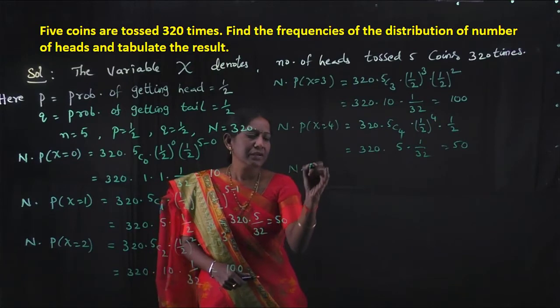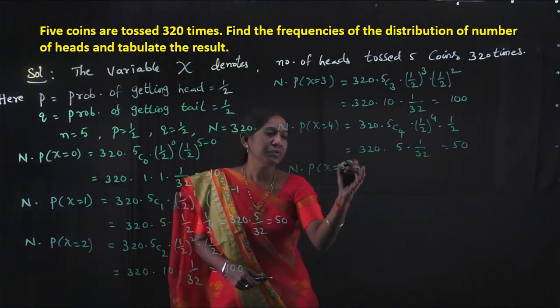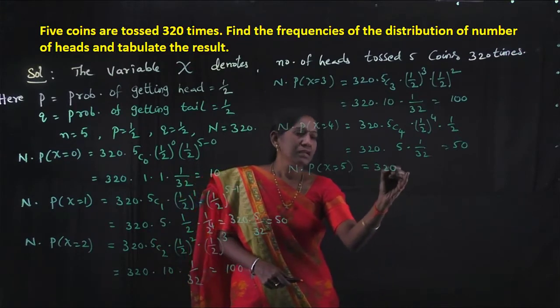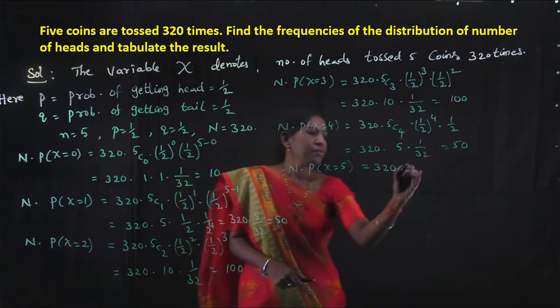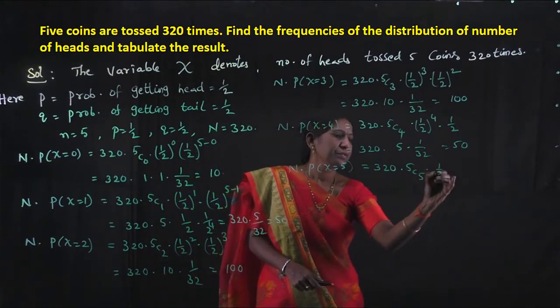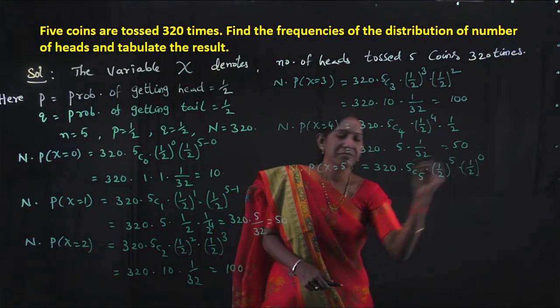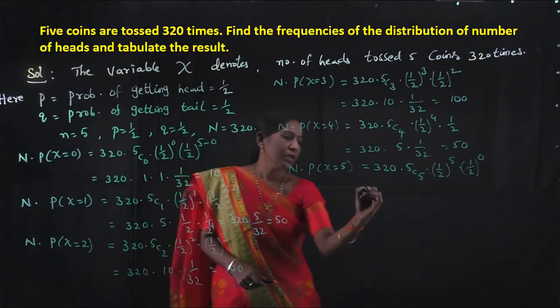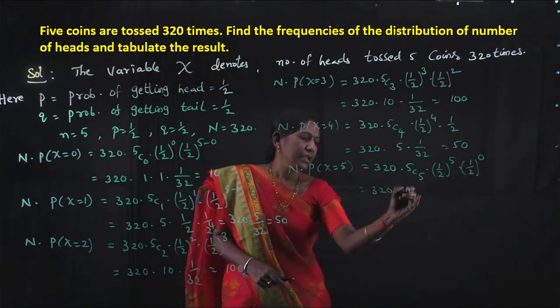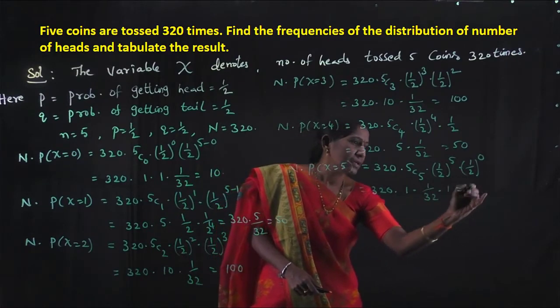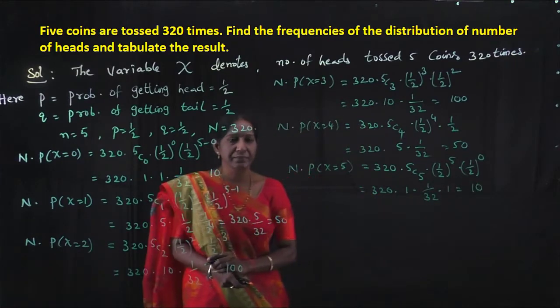And next one is capital N into P of x equal to 5. So that is 320 into 5c5 into 1 by 2 power 5 into 1 by 2 to the power 5 minus 5, 0. So 320, 5c5 1 into 1 by 32 into 1. Then this value is 10.